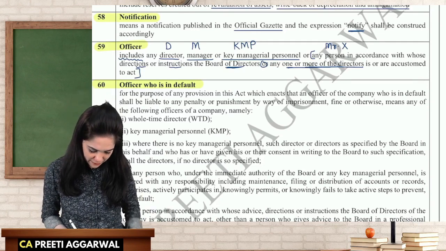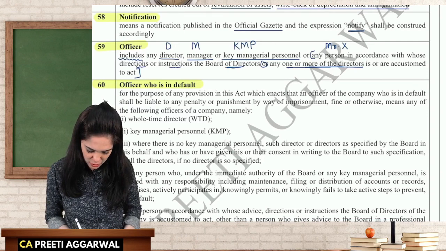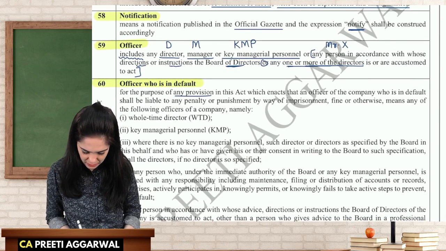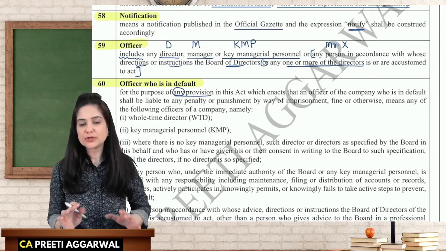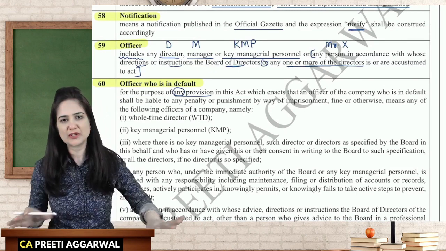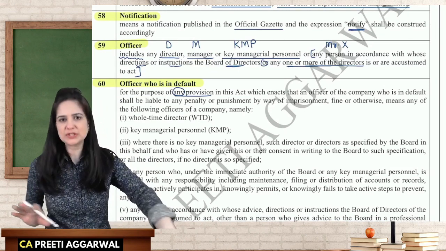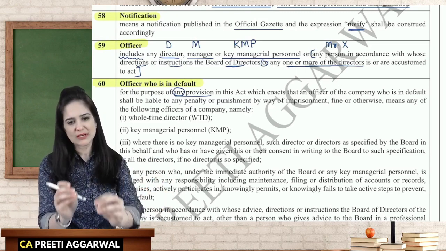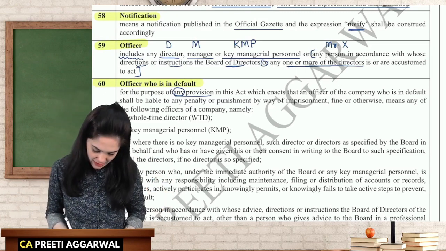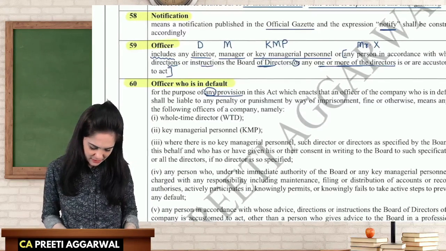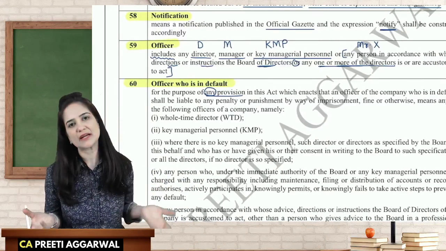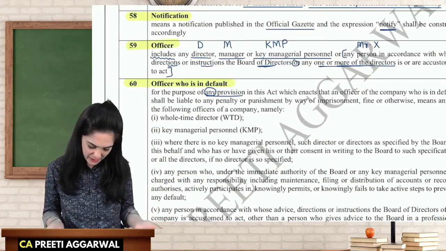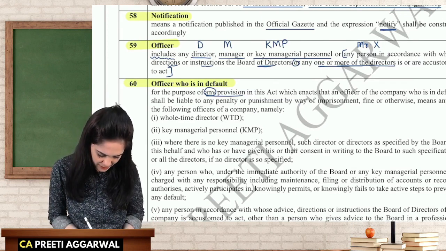For the purpose of this Act, okay, for the purpose of any provision. The word "any" also shows that this is a common definition applicable for any provision of the Act that you are discussing. Wherever the word officer in default is used, it will have the same meaning. Okay, before I discuss that, we should understand why we are studying this. What is our main aim of defining officer in default?